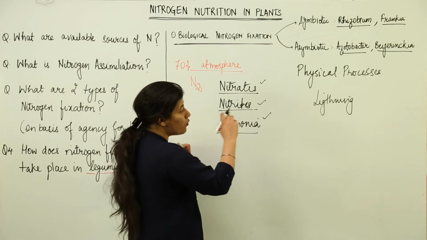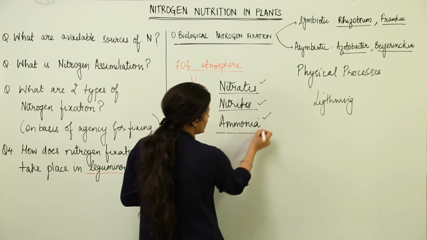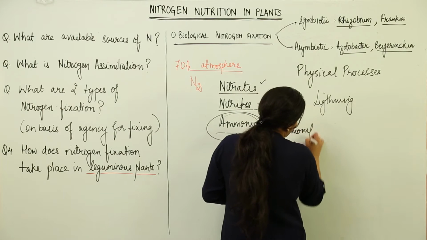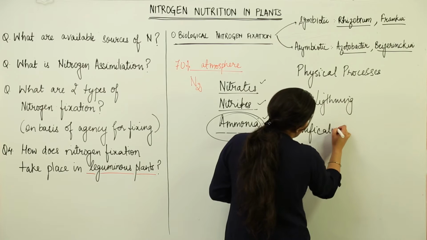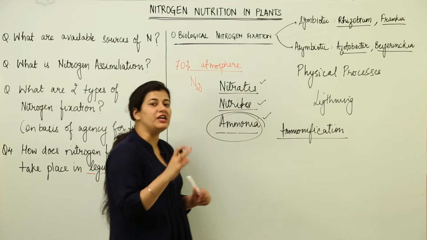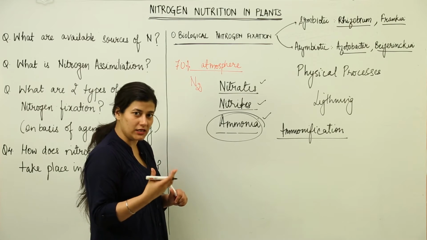Apart from that, there is ammonification, which is the process in which ammonia is being added to the soil, and that is taking place in the process of decomposition which keeps on taking place in the soil.